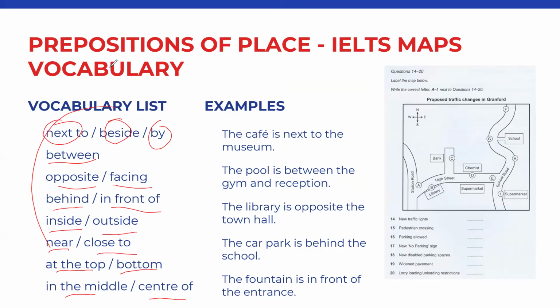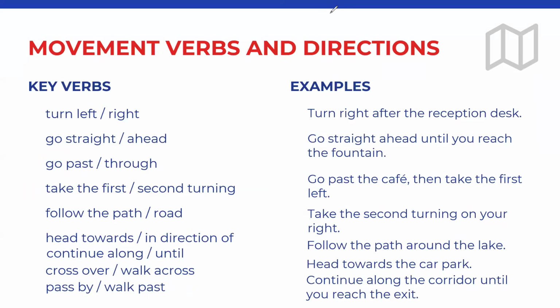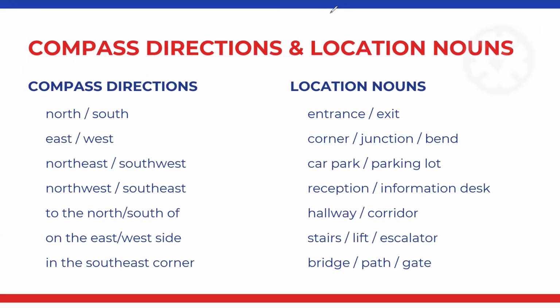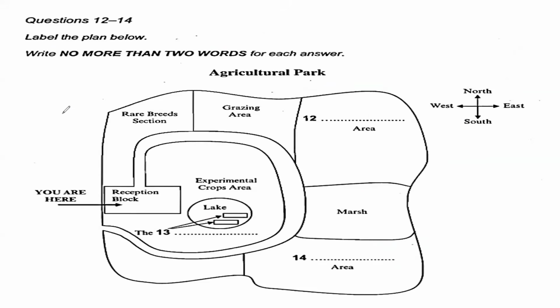I will share this complete file. So you should learn the vocabulary. These are different prepositions of place. Then there are some movement verbs you need to know about: turn left, turn right, go straight ahead, go past, take the first or second turning, follow the path, follow the road. So this is the vocabulary, these are some verbs you need to know about. And then as I told you, compass directions. And as well, there are some location nouns like entrance, exit, junction. So I know that you people understand these points.